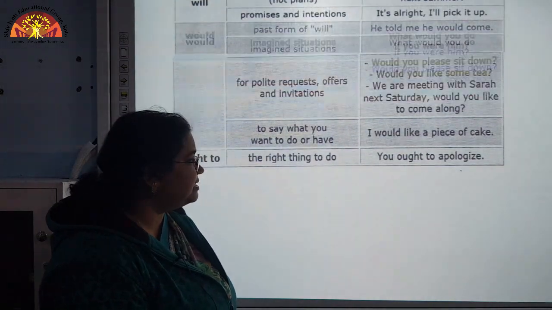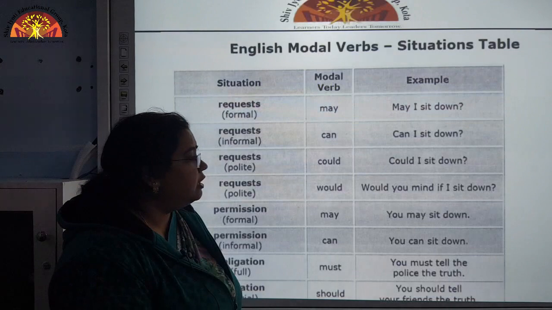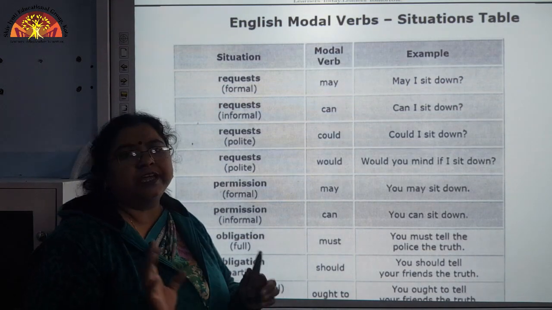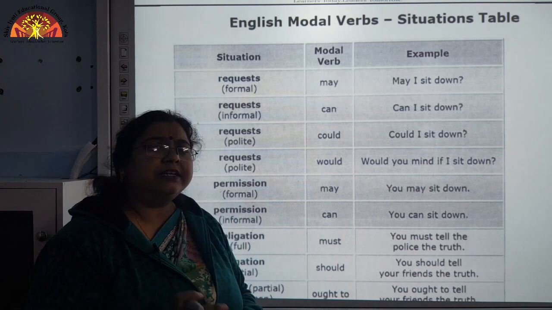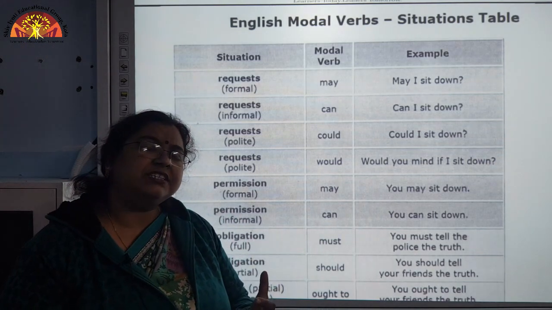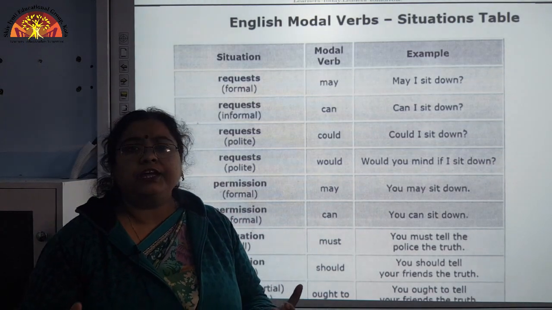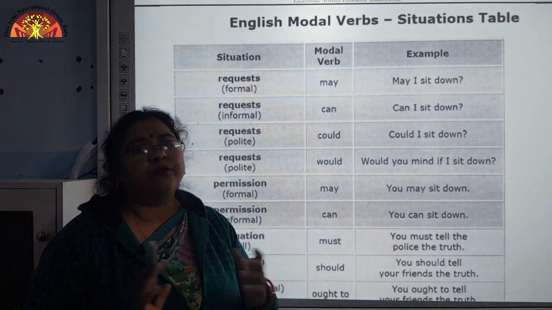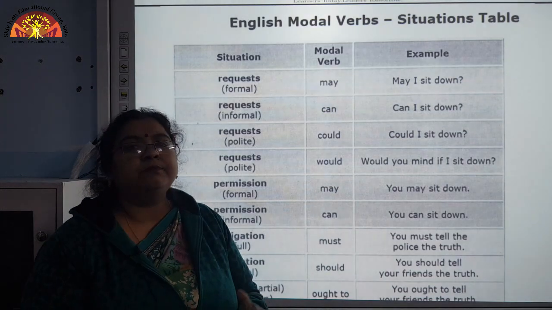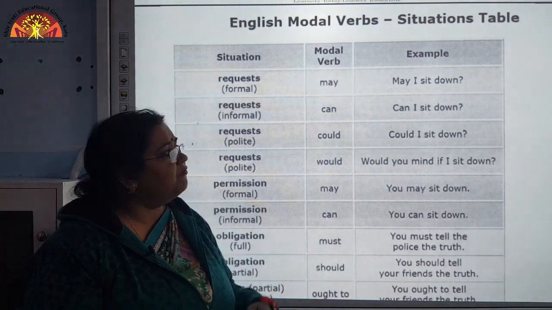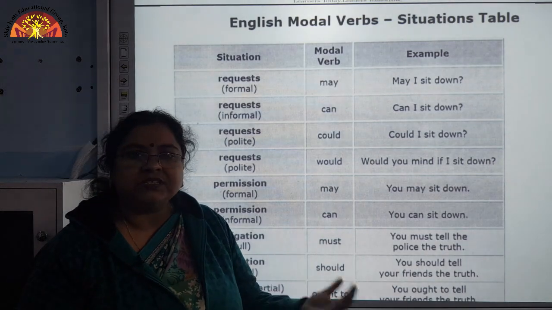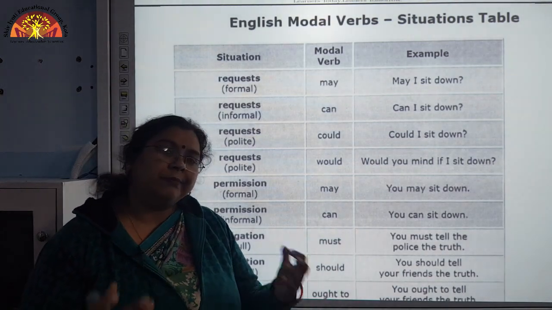Okay, they are expressing certain situations. That is why I am going to give you certain situations and which particular modal can be used in them. The first situation is, if we want to make a request, then what all possible modals can be used. Various modals we have seen can be used for request, for possibility, for ability, like this.